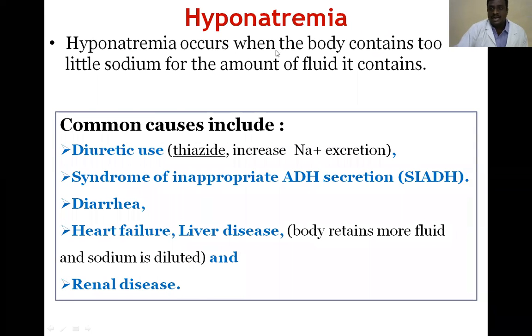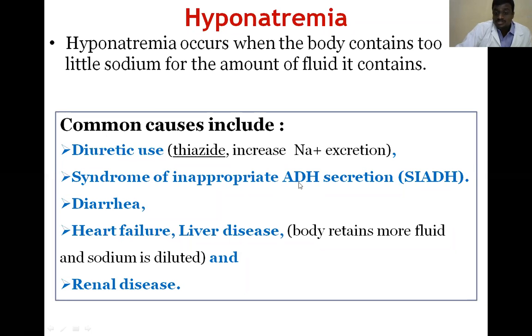Next one is hyponatremia. Hyponatremia means the sodium concentration in the blood is reduced. Most of the sodium we get through the diet. So when we take a low-sodium diet, there is a chance of producing hyponatremia. This is the common cause, but you can see some other causes: diuretic use, drug use, and syndrome of inappropriate antidiuretic hormone secretion.